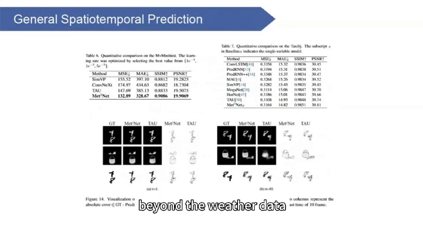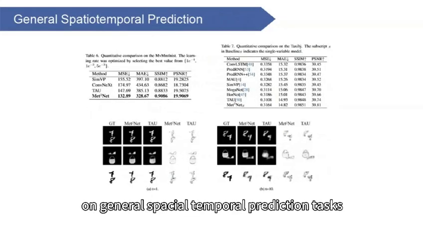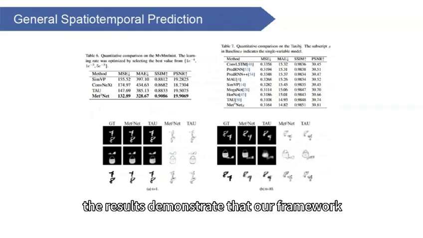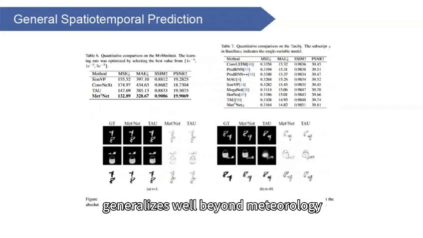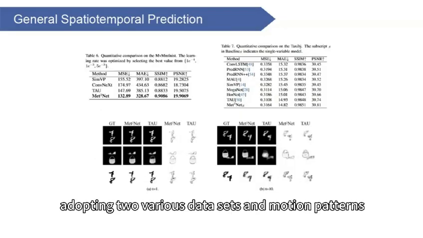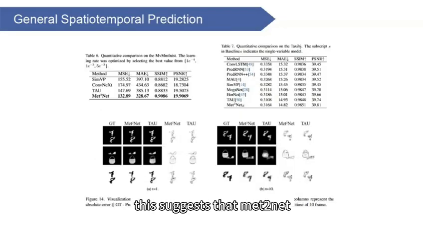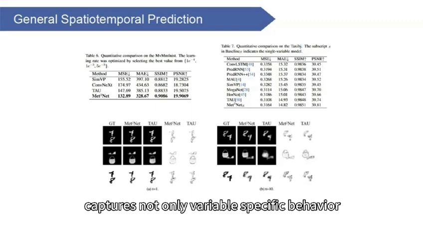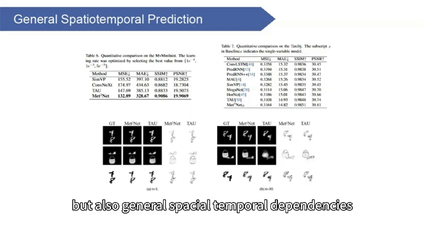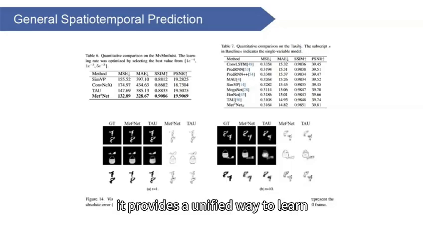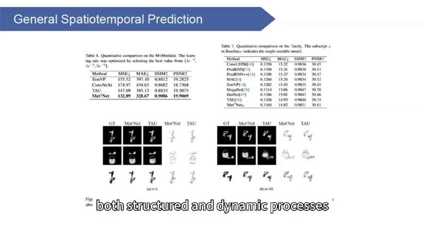Beyond the weather data, we also evaluate Met2Net on general spatio-temporal prediction tasks. The results demonstrate that our framework generalizes well beyond meteorology, adapting to various datasets and motion patterns. This suggests that Met2Net captures not only variable-specific behavior, but also general spatio-temporal dependencies. It provides a unified way to learn both structured and dynamic processes.